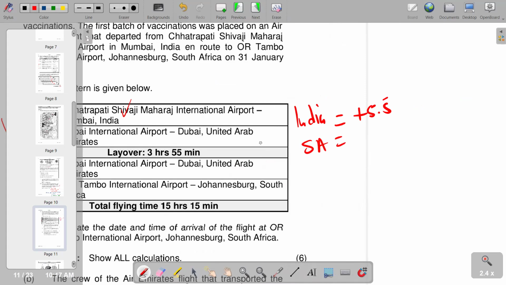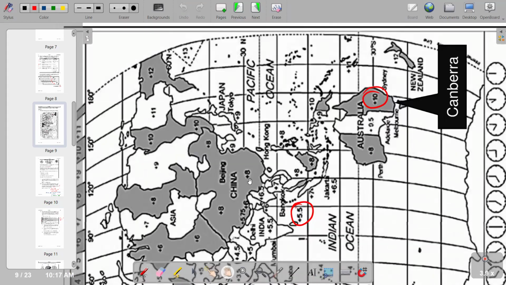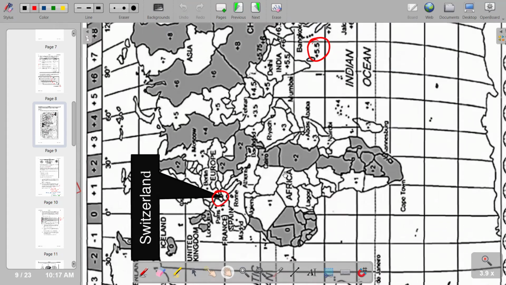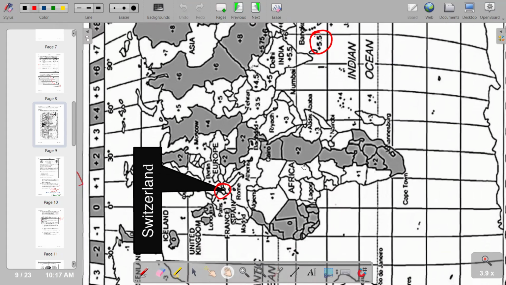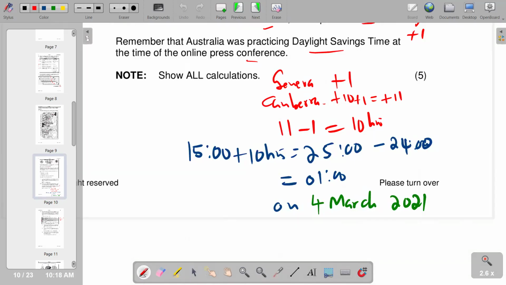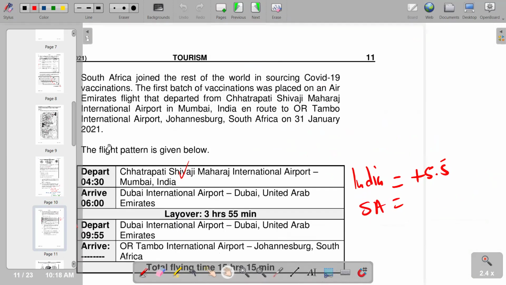Then we check in terms of our South Africa. If we go down, you see that we have South Africa. We check there, we see that we have got here a plus 2 at this part. And then we indicate as such. So we are saying now for SA, we've got a plus 2.